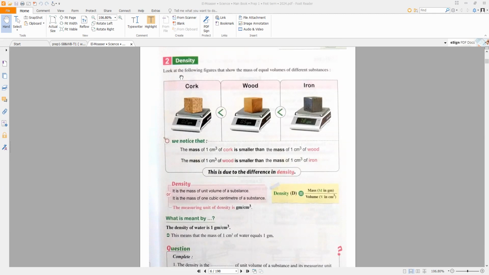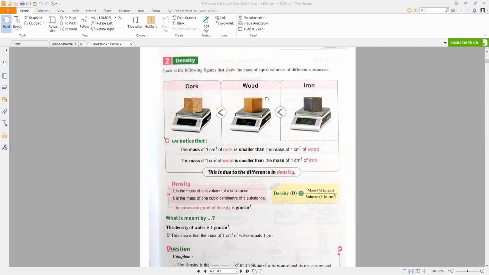To understand the meaning of density, if you have the same volumes of different matters and you want to measure their masses, you will find they are different in their masses.